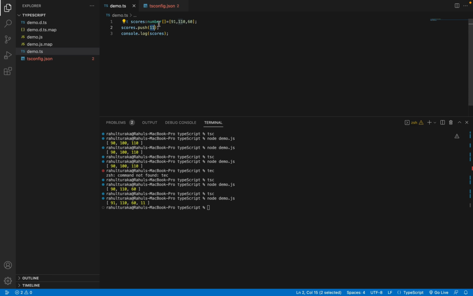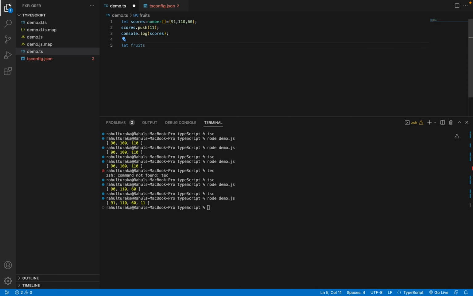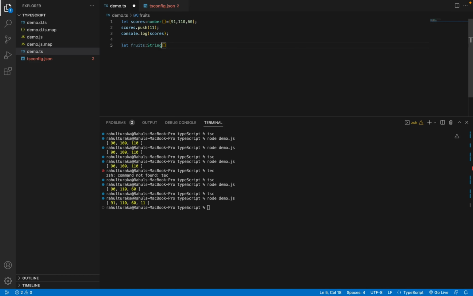Similarly, if I want an array of strings, I'll take something like this. I'll take the variable name as fruits. Then I need to explicitly mention the type, so I'm mentioning it as string array. And I'll add fruit names.